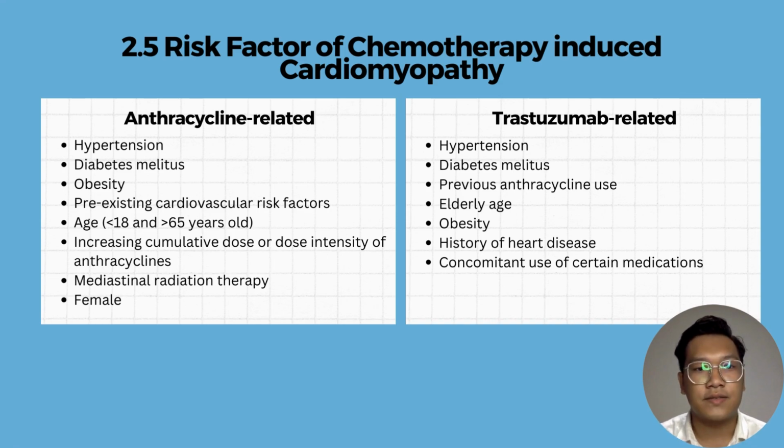Here I would like to present the risk factors of chemotherapy-induced cardiomyopathy. So the first one is anthracycline related. There are several risk factors. The first one is hypertension, diabetes mellitus, obesity, pre-existing cardiovascular risk factors, age below 18 and more than 65 years old, increasing cumulative dose or dose intensity of anthracyclines, mediastinal radiation therapy, and female sex.